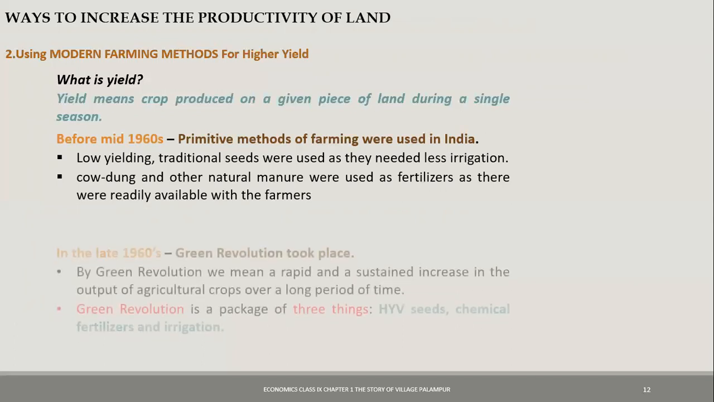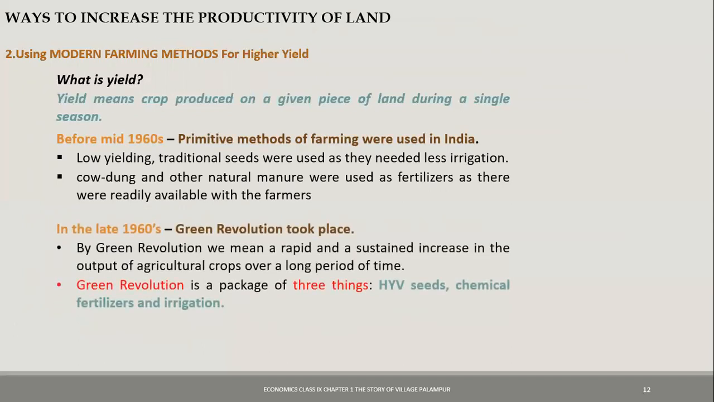So in 1960s, they brought the Green Revolution. What is Green Revolution? It refers to a rapid and sustained increase in the output of agricultural crops. Now in Green Revolution, they had a focus on main 3 things. First thing was HYV seeds. HYV seeds means high yielding variety of seeds. The second thing that they focused on was the chemical fertilizers. And the last thing was irrigation.